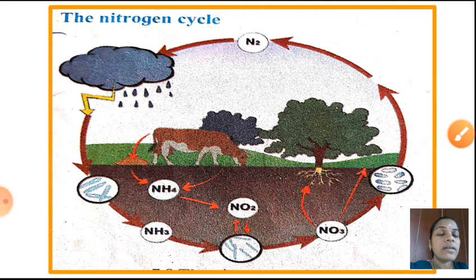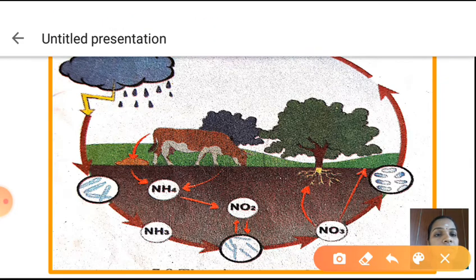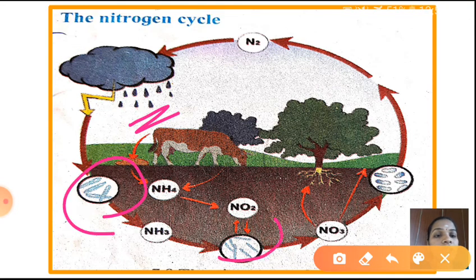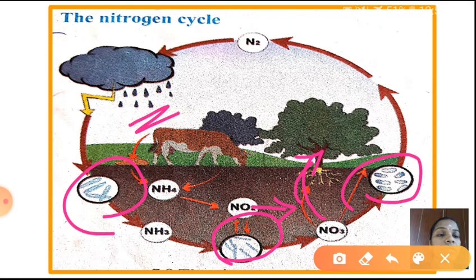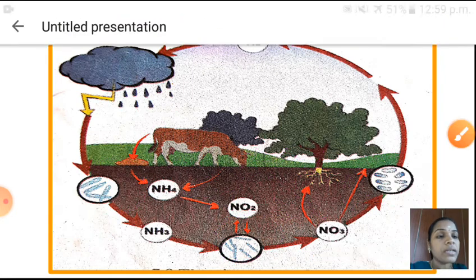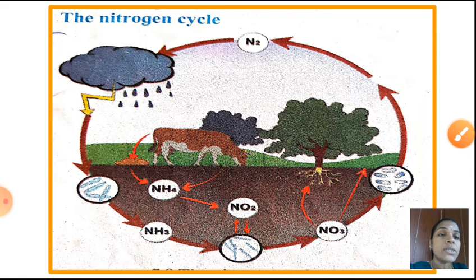See here children, this is the nitrogen cycle. In the atmosphere, with the help of microorganisms, nitrogen is converted into nitrogenous compounds. These compounds are absorbed by plants, and from the plants, animals and humans take them. Again they are converted into nitrogenous compounds, and gaseous nitrogen is formed. That gaseous nitrogen is again released to our atmosphere. Shall we go to next?